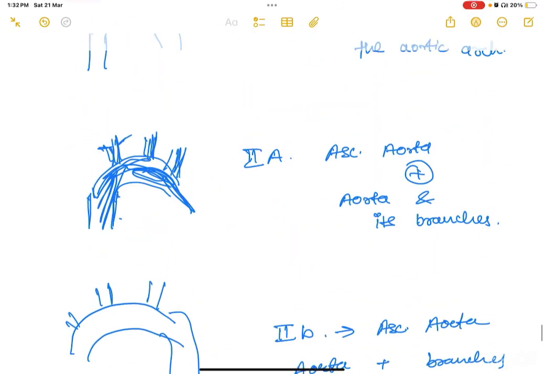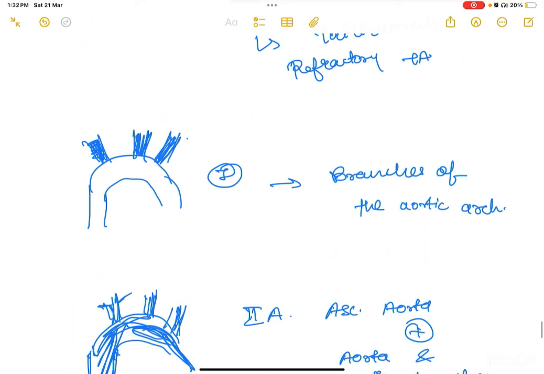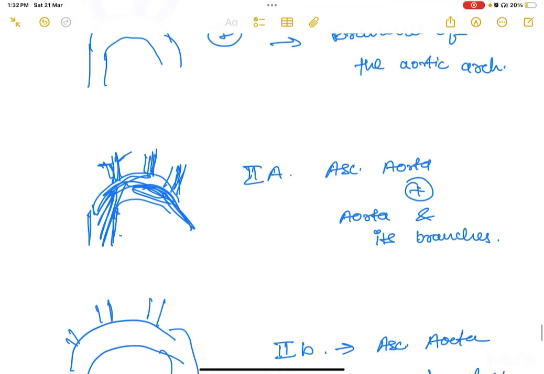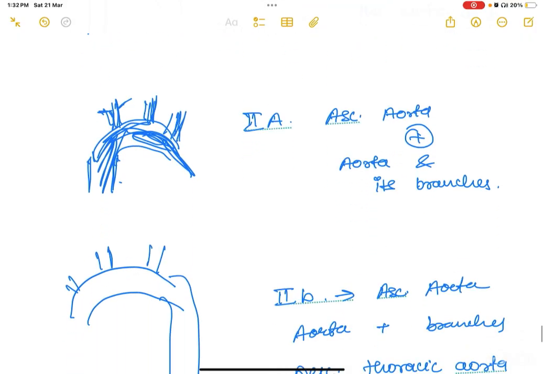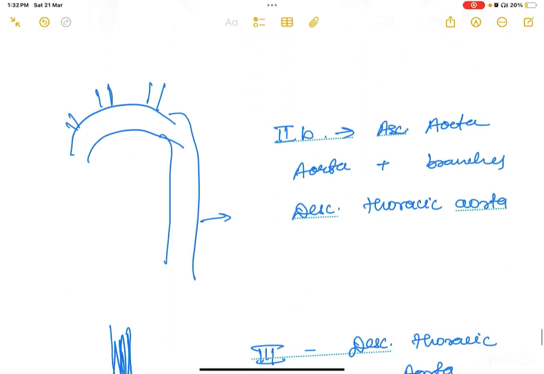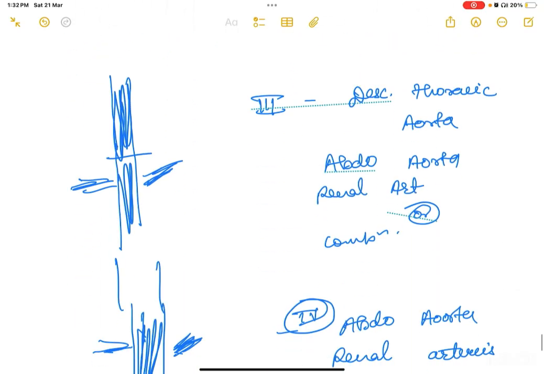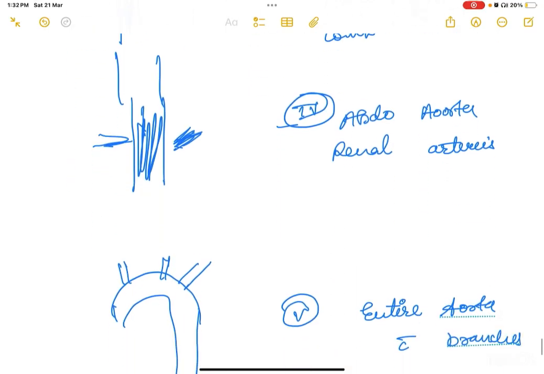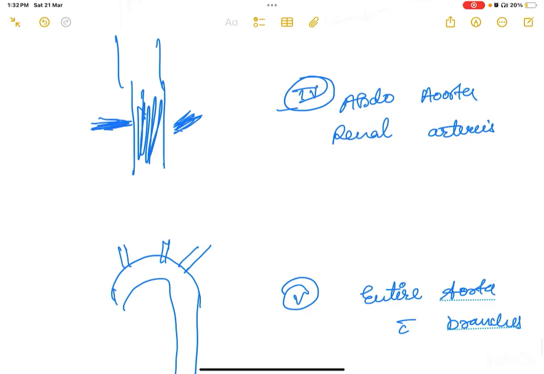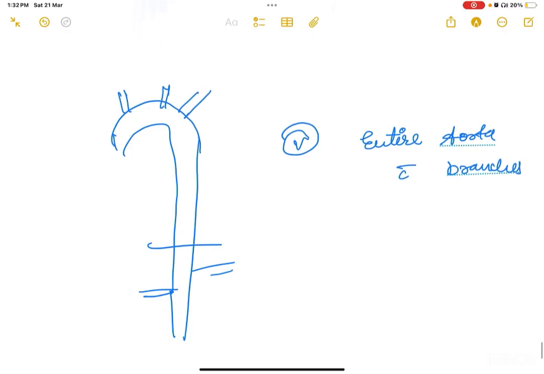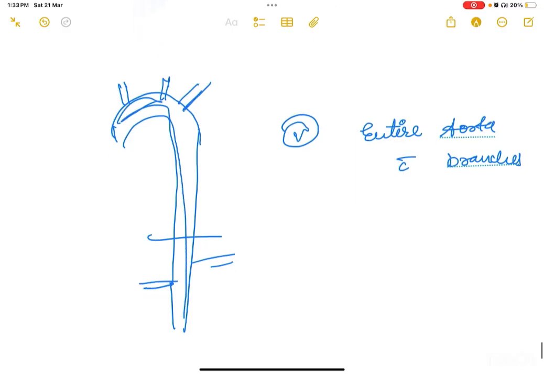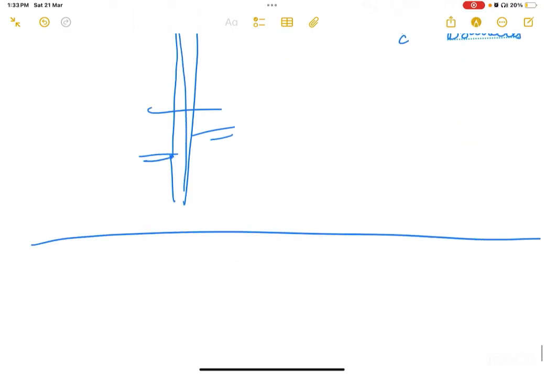Okay, so let's just go through it again. In type 1, there is just involvement of the branches of the aortic arch. In type 2A, there is involvement of the ascending aorta, aorta, and branches of the aortic arch. In type 2B, you will get the ascending aorta, aorta, and its branches, plus the descending thoracic aorta. In type 3, you would get involvement of the descending thoracic aorta, abdominal aorta, and renal arteries, or a combination. In type 4, there will be involvement of the abdominal aorta and renal arteries. And in type 5, you would get the entire aorta and its branches. Okay, these were the types of Takayasu arteritis.